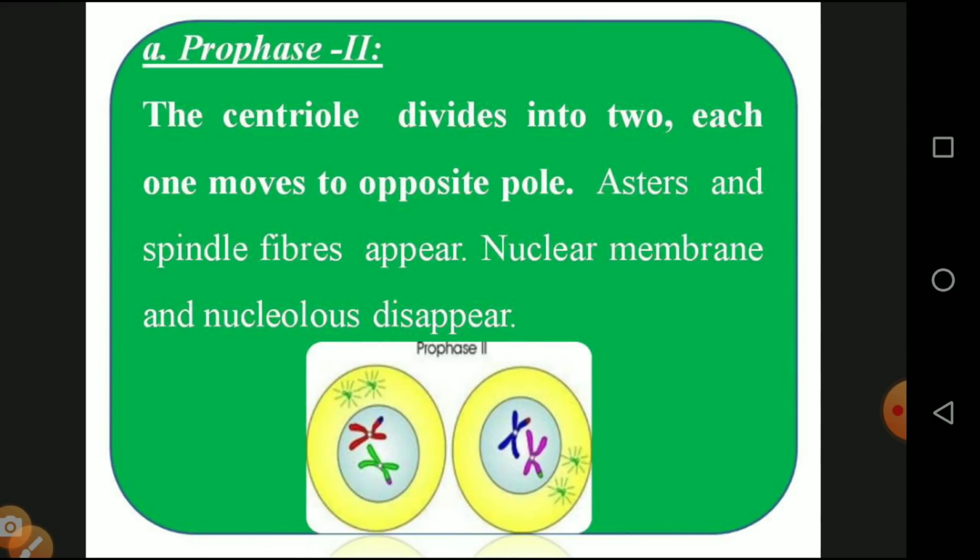In prophase 2, the centrioles divide into two, and each one moves to the opposite pole. Asters and spindle fibers appear, and the nuclear membrane and nucleolus disappear. So two events are involved: the formation of spindle fibers and the disappearance of the membranes.